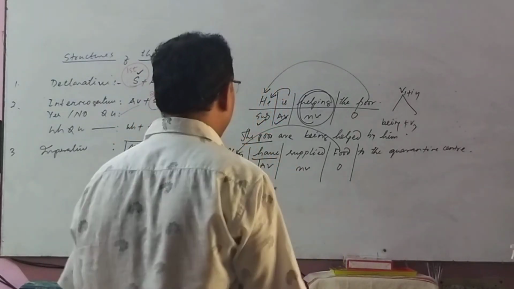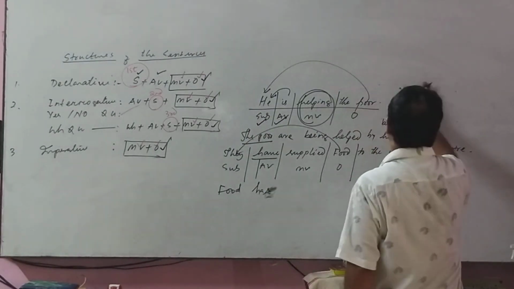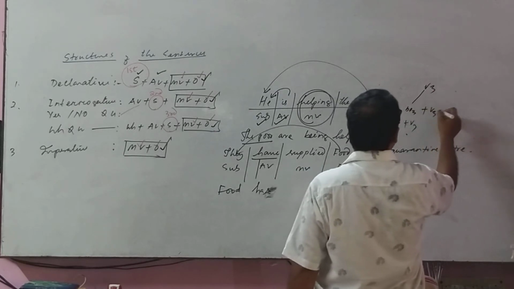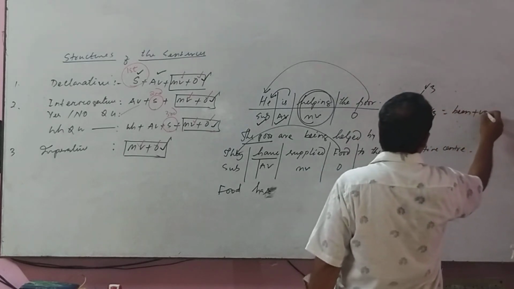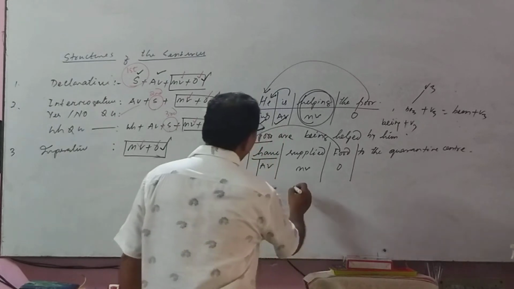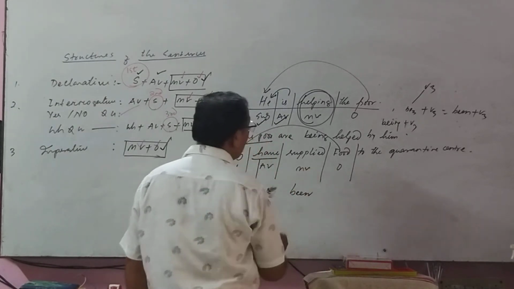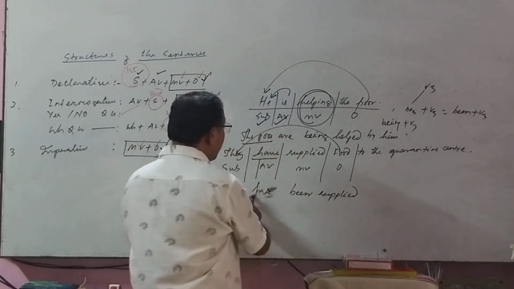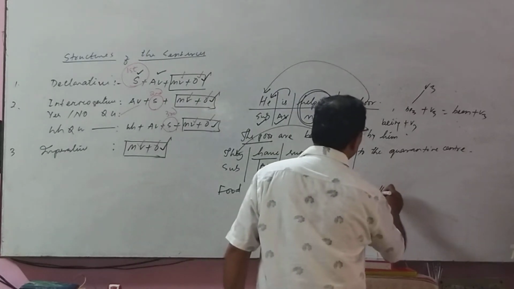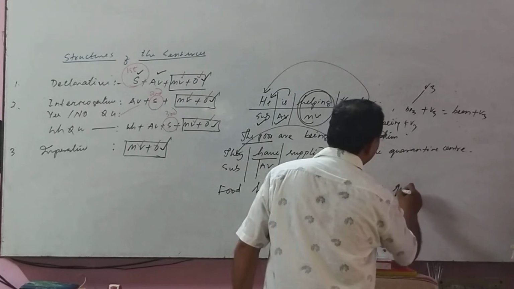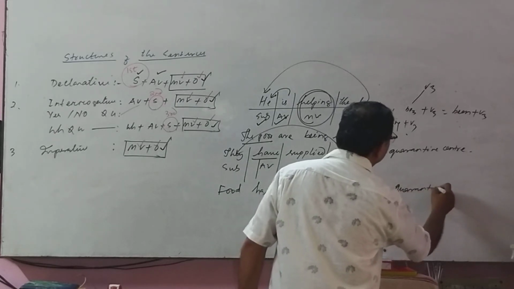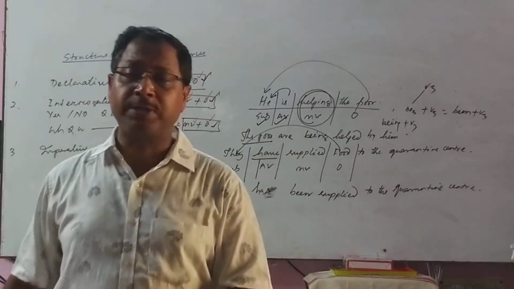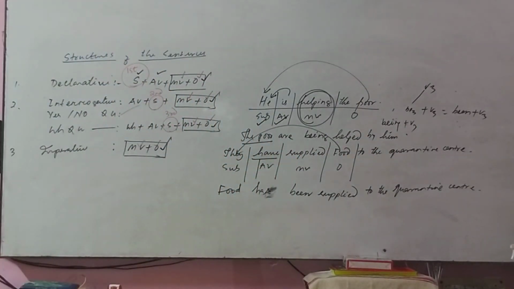Third form means V3, so it will be been plus V3, supplied. Okay, food has been supplied to the quarantine center.